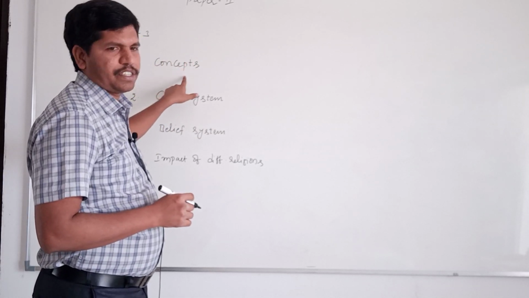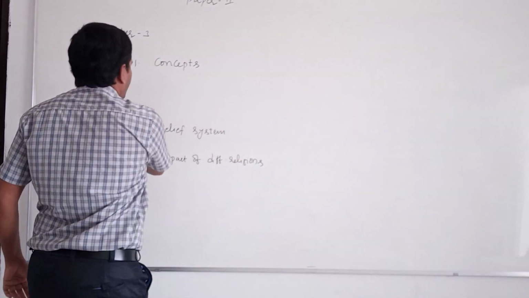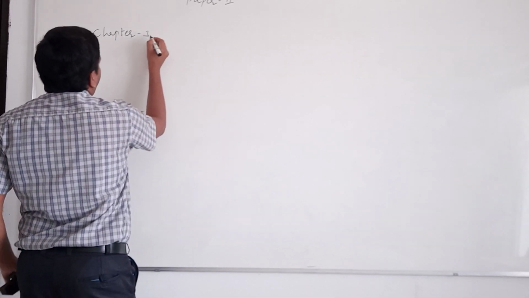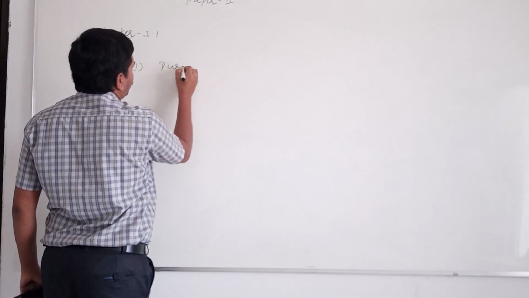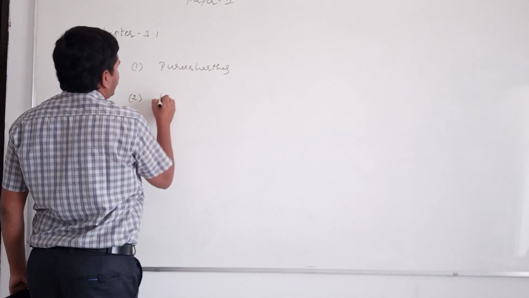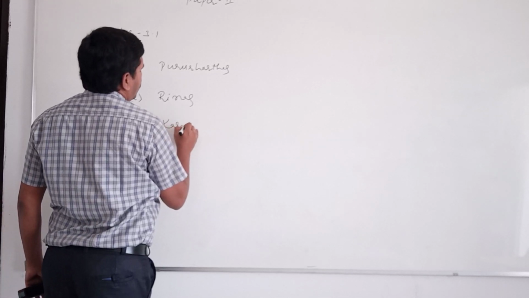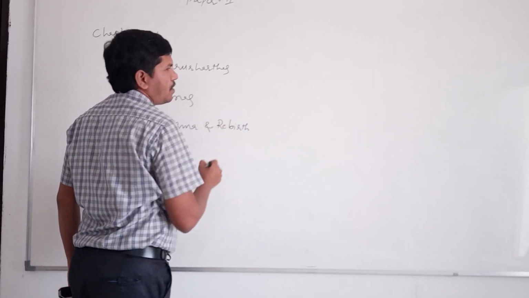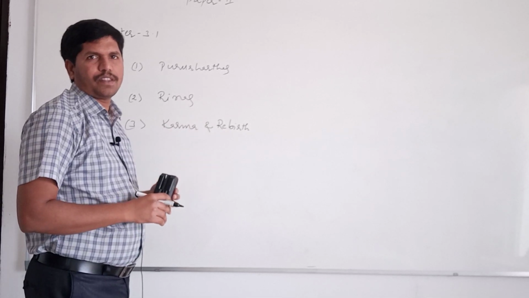Let us start with first section. In the first section, there are 4 topics in our syllabus. They are, first one is Purusharthas, second one is Runas, third one is Karma and Rebirth. Actually in our syllabus it is mentioned as Runas and Rebirth.